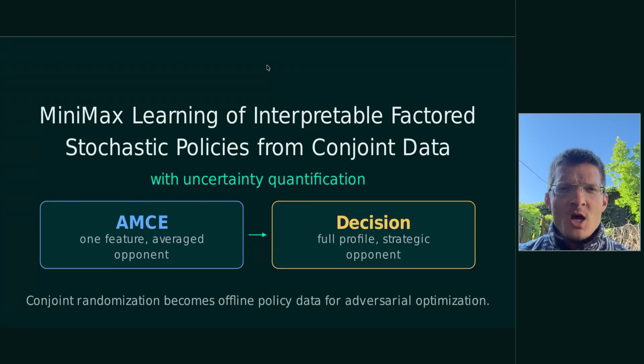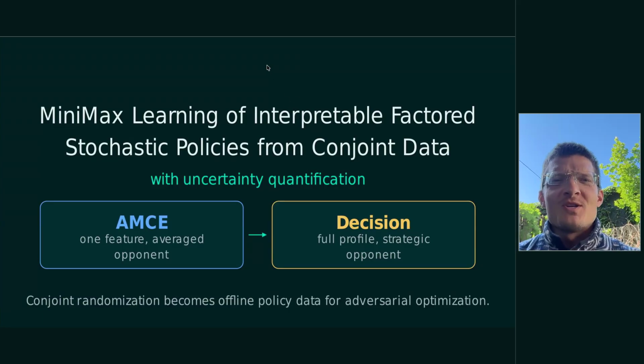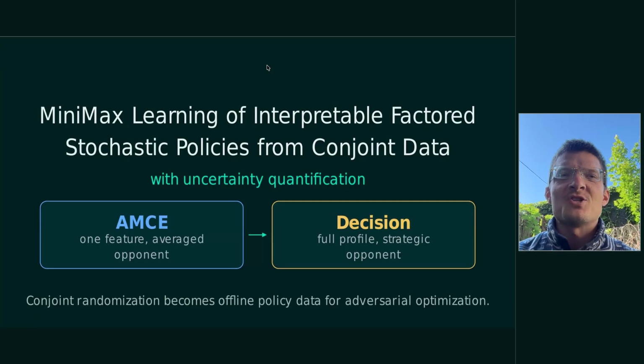Let's begin. Conjoint experiments are useful because they randomize complex profiles and reveal multidimensional preferences in contexts ranging from policy analysis to marketing and beyond. But they are often analyzed in a marginal fashion, the effect of one feature after averaging over all the rest. This paper asks a decision-relevant question about how all the features combine to determine choices. What full profile strategy, full over all features, should be learned from these randomized data, especially strategies that will be